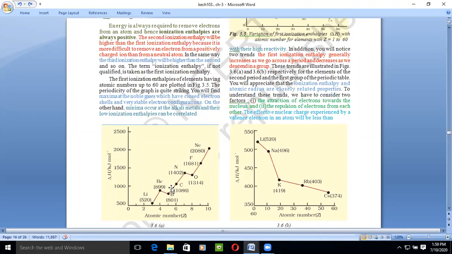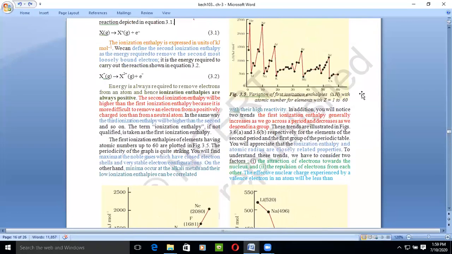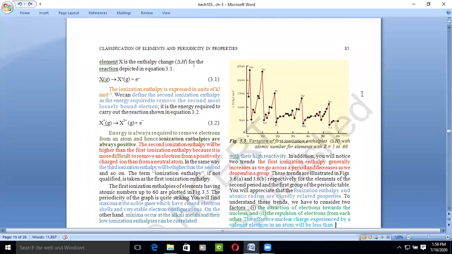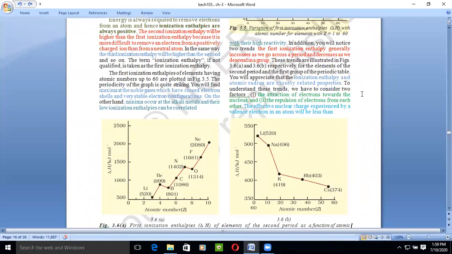So when we plot this graph, we see that the ionization energy of the noble gases is higher as compared to the other elements. The noble gases have high ionization enthalpy. Energy and enthalpy are the same, but energy can be of any type. Enthalpy, we are talking about heat here.